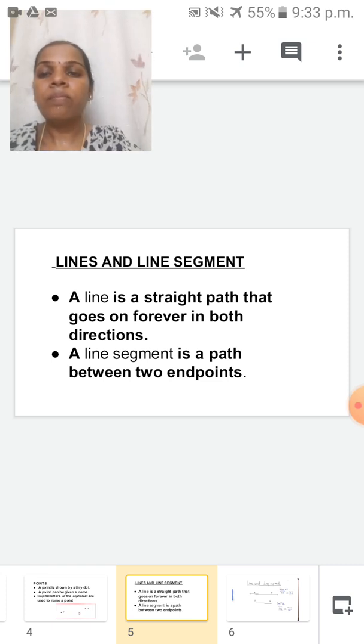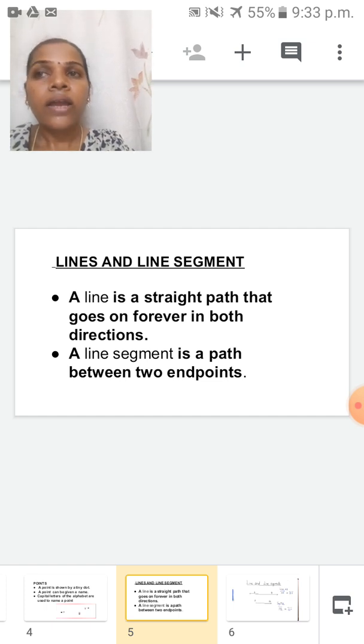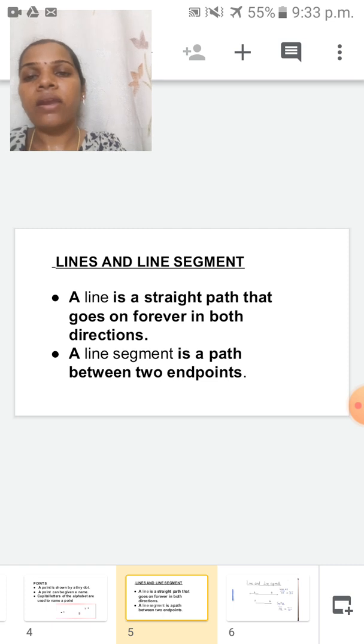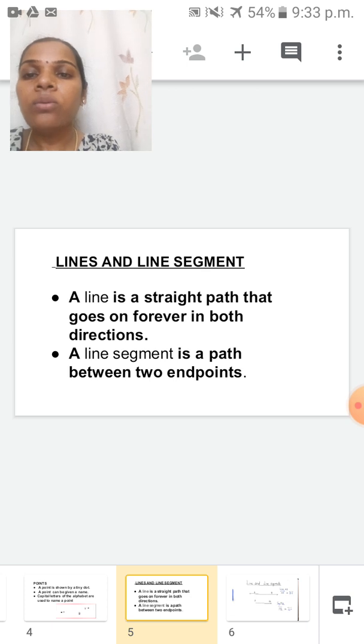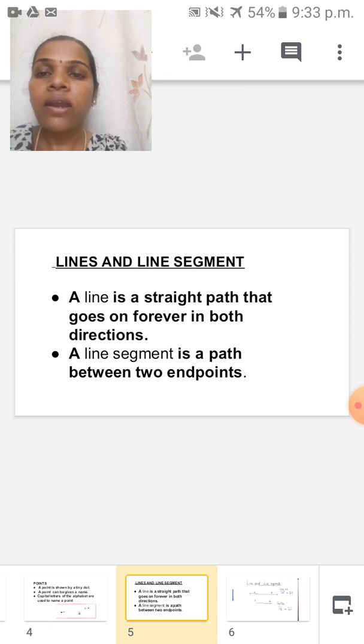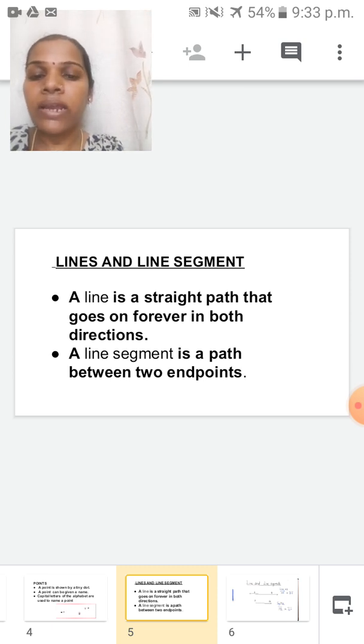Now can you say, on both sides of a line, which one will be there, arrow mark or endpoint? Arrow mark is there. In a line segment, on both sides, which one is there? Endpoint is there. Don't forget. Once again I'll repeat: if a line is there, on both sides of the line an arrowhead is there. If the given one is a line segment, then on both sides an endpoint is there. Shall I go to next?